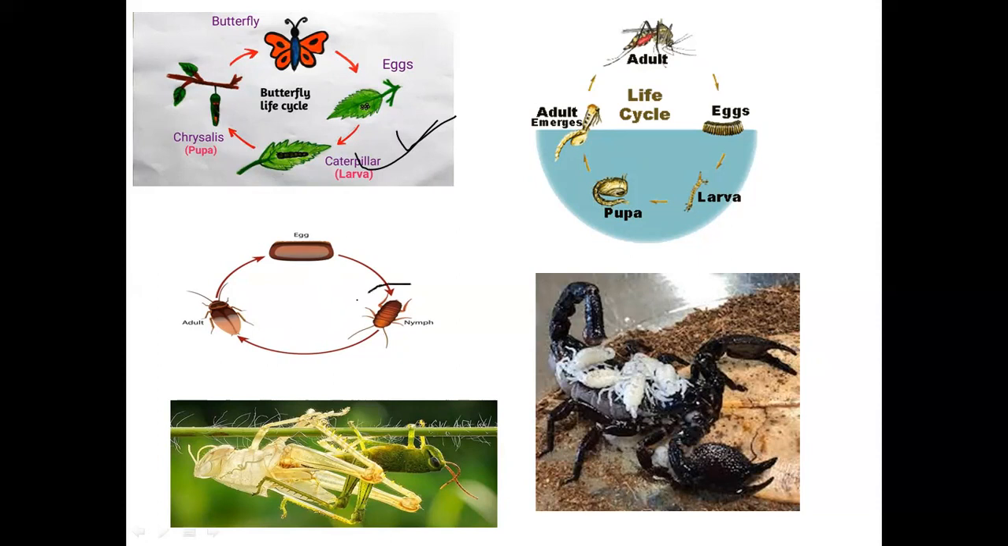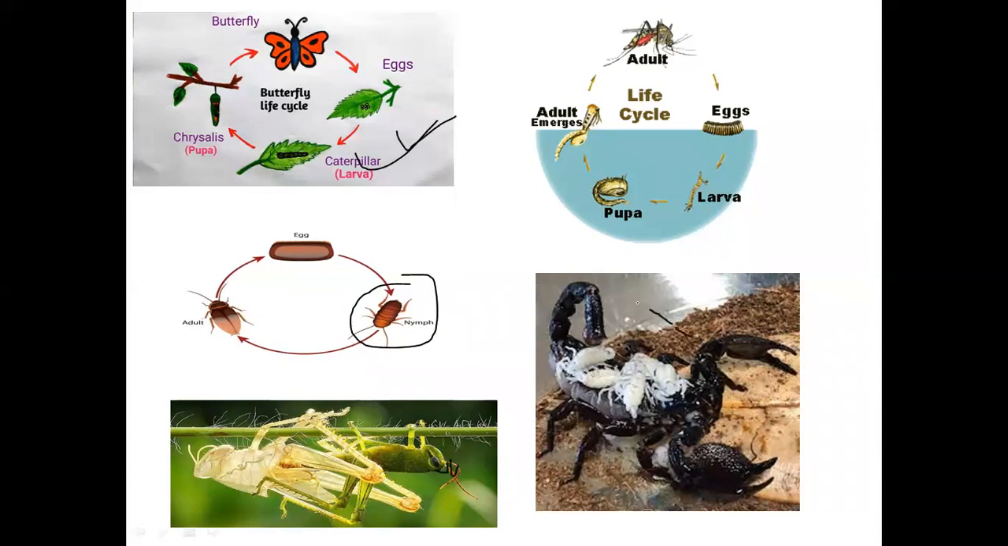In the nymph stage, it is just a small version of the adult, and they continuously molt so that their size increases. Here also a grasshopper is molting. This is the antenna. They have compound eyes.